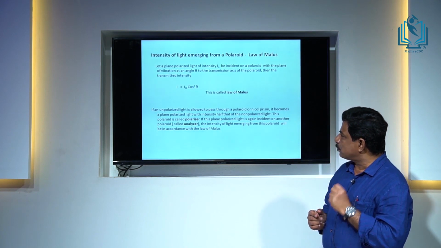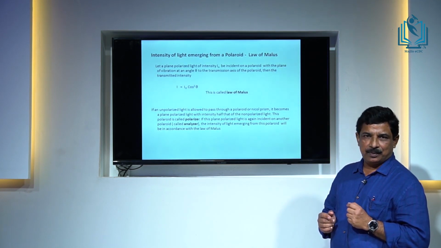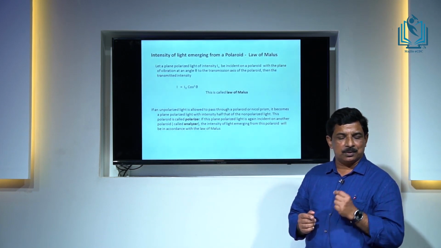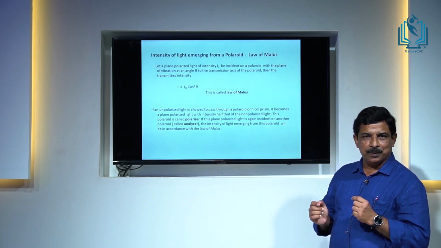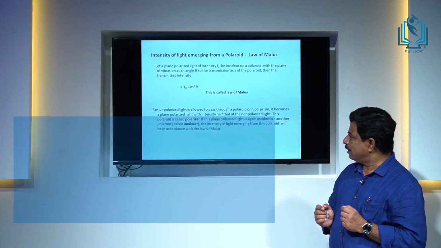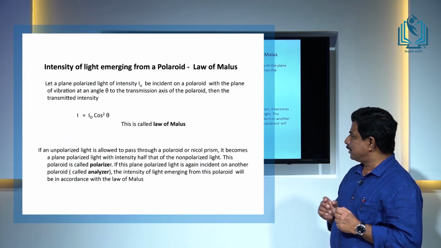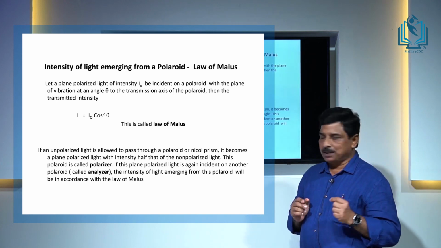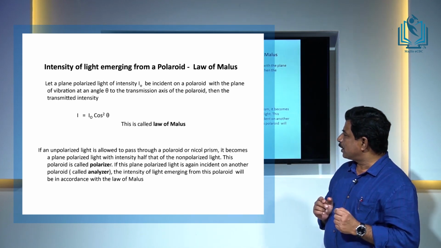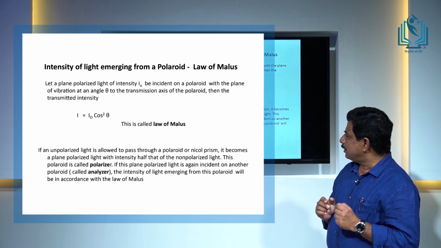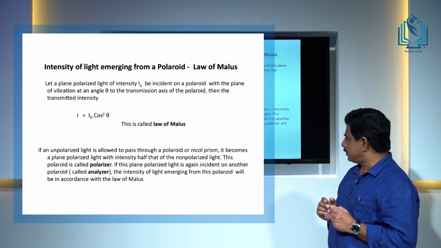Suppose we have non-polarized light. Initially it is passed through a quartz prism or tourmaline crystal or a Polaroid, so we know it will be plane polarized. So we are using two Polaroids. If non-polarized light is passed through the first Polaroid, the light becomes plane polarized.